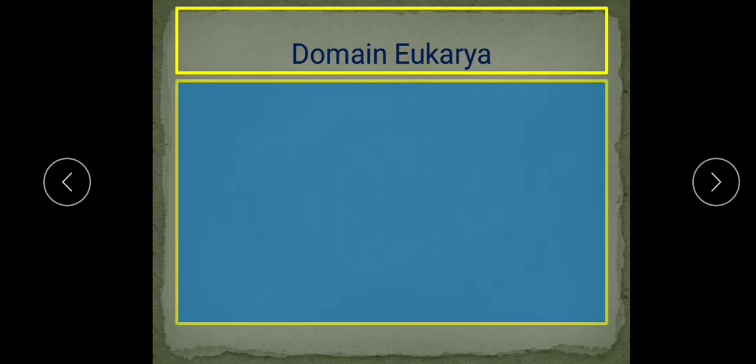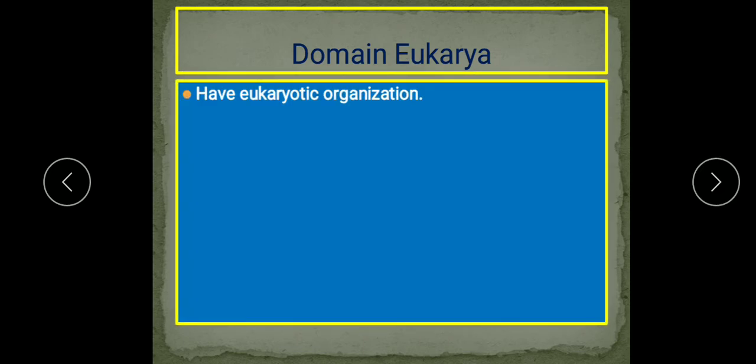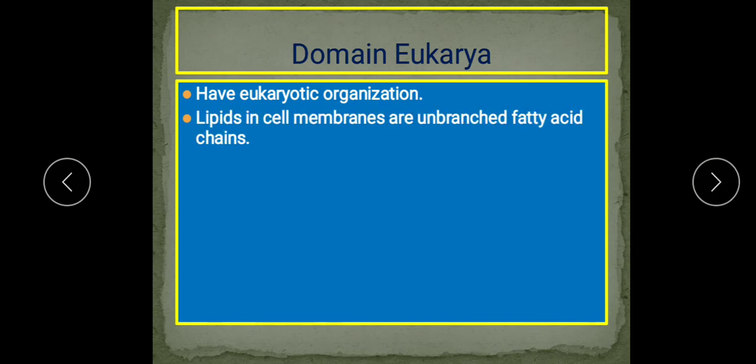Now the third domain is domain Eukarya. What are the important features of the domain Eukarya? As is clear from the name, Eukarya, they have eukaryotic organization.